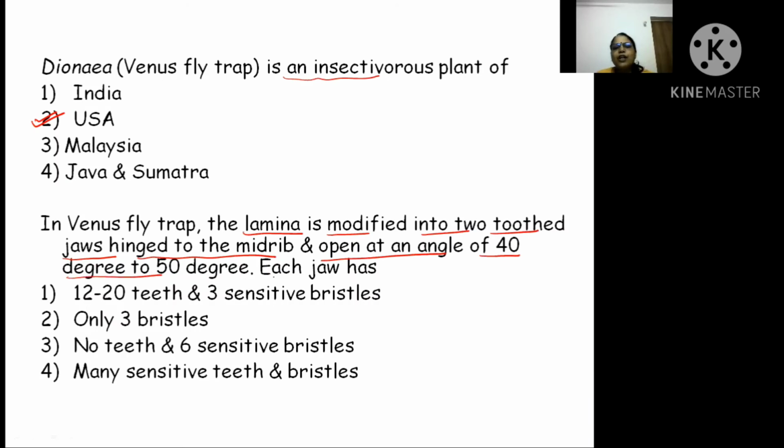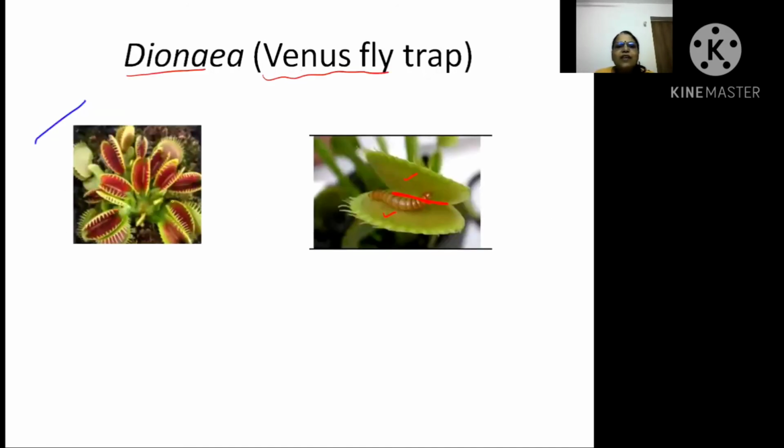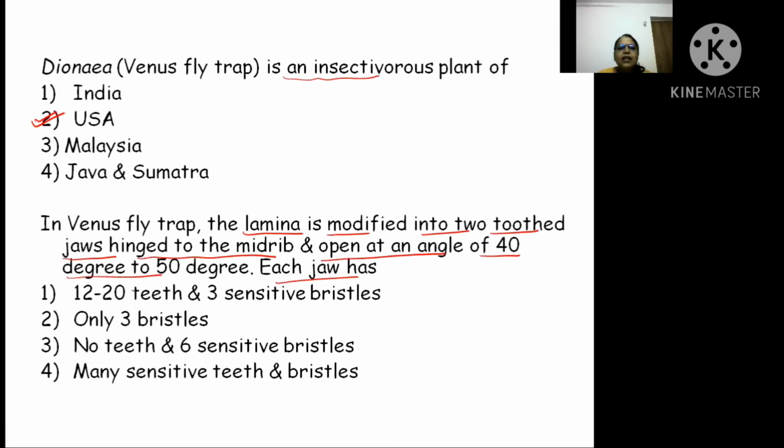So what does each jaw contain? You can check once again. You find it has a teeth-like structure. Check carefully, I'm putting a circle on it. The number of teeth will be many, nearly 12 to 20 teeth, with three sensitive bristles. So your answer will be this option.